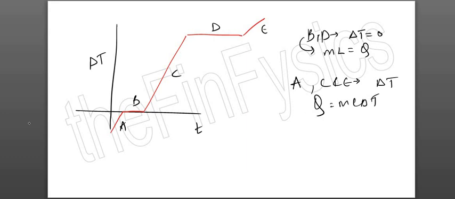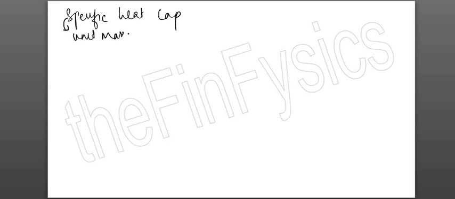Oh, I forgot to define specific heat capacity and latent heat. So let me give you the definition of specific heat capacity. Now specific in physics means unit mass. ये याद रखना.